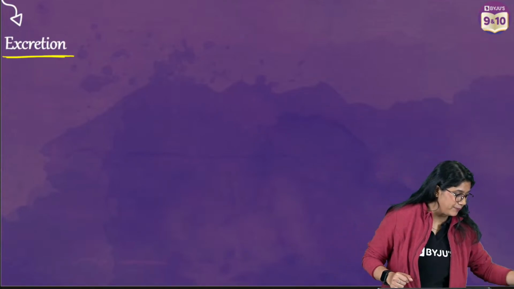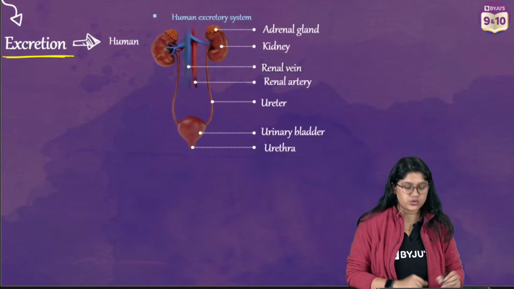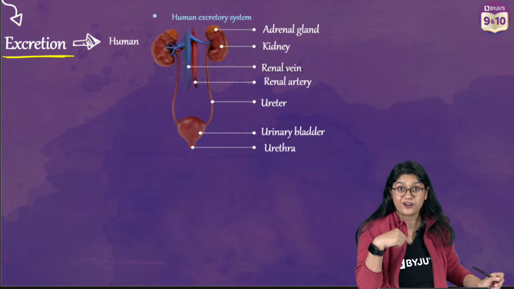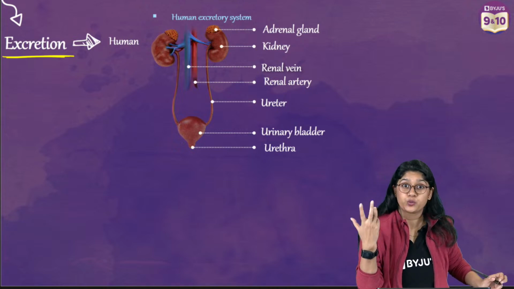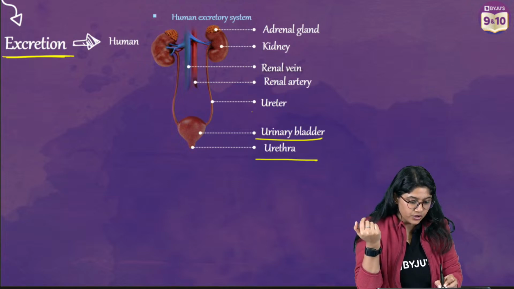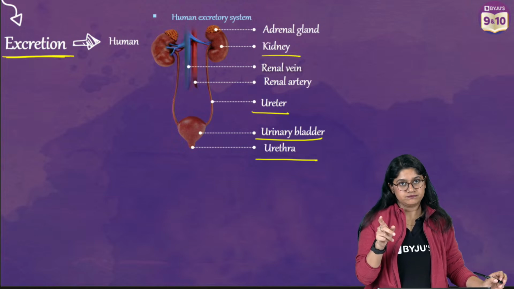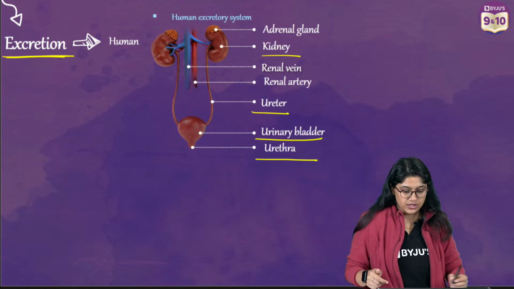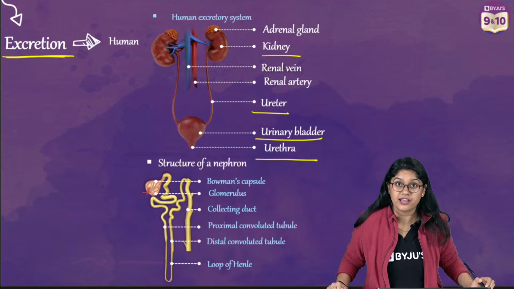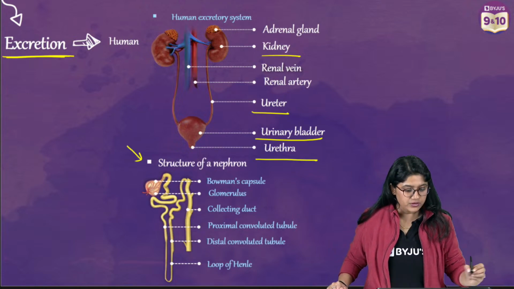Now in excretion, one important thing that we have to remember is the human excretory system, right? Basically two kidneys, a pair of kidneys, a pair of ureters, which are long tubes, the urinary bladder and the urethra. So these are the important parts. Then of course we have the structural and functional unit of the kidney, that is the nephron. Here we have the nephron, right?